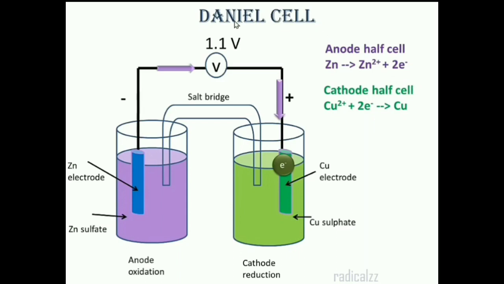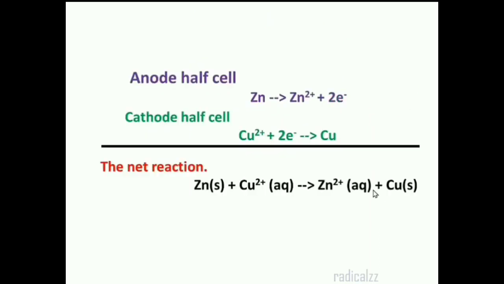Here oxidation and reduction take place simultaneously and also electricity is produced. The half cell reactions in Daniell cell: at the anode half cell, zinc is converted into Zn2+ plus 2 electrons. In the cathode half cell, Cu2+ accepts 2 electrons to form Cu.